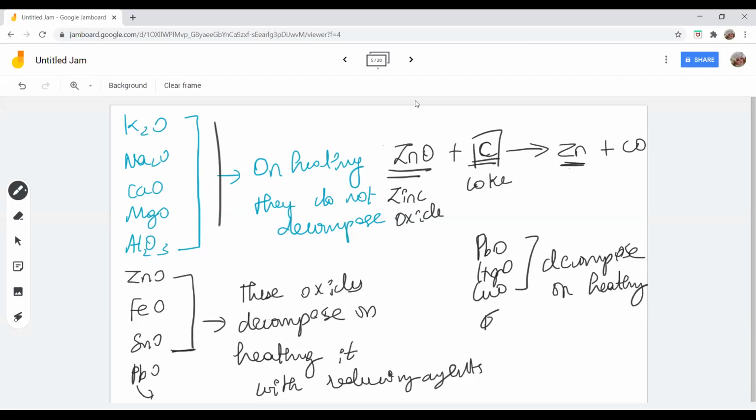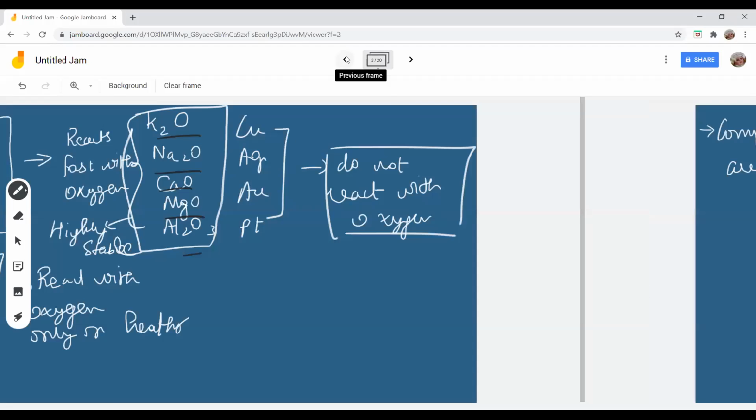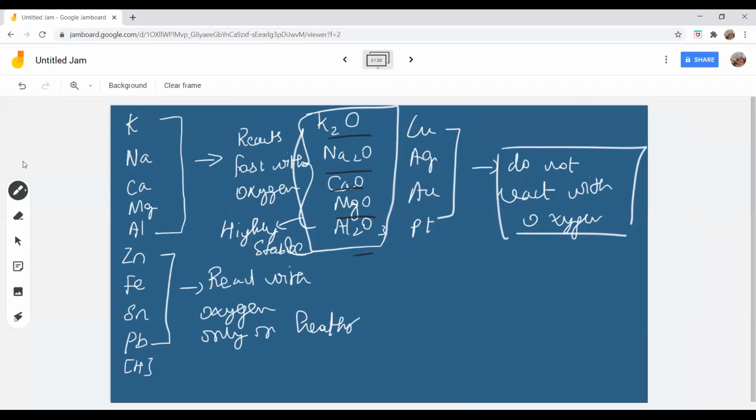Listen here, students. Again, I'm explaining to you. Highly reactive metals' compounds will be highly stable. You all understand? Compounds of highly reactive metals are highly stable.